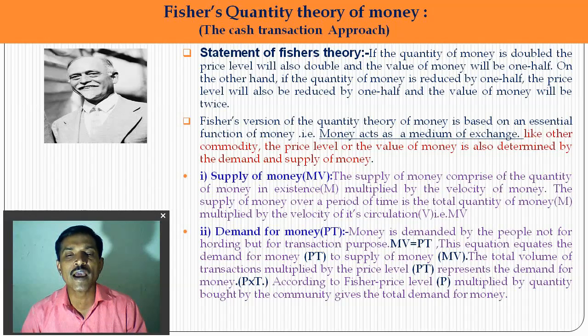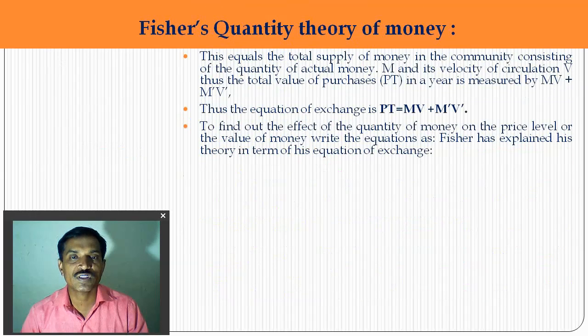But at a particular time, the demand for money is constant, and therefore the supply of money plays the significant role and decides how the value of money falls or increases. At a particular time demand for money and supply of money are equal to each other. MV equal to PT means supply of money is equal to demand for money, according to Irving Fisher.